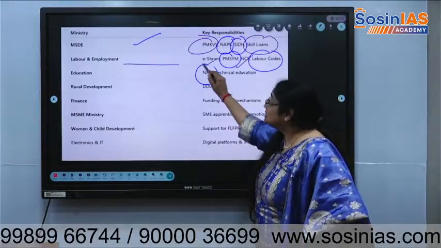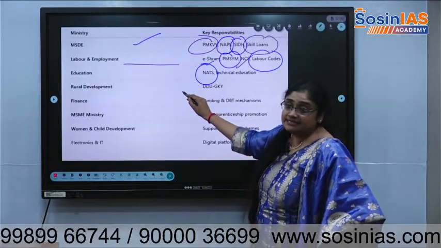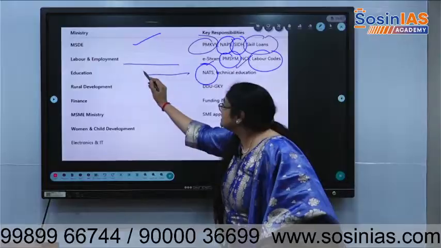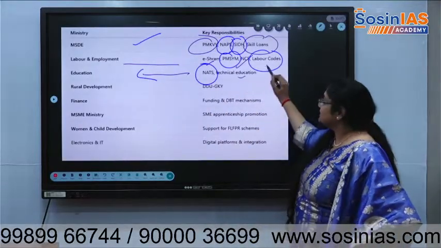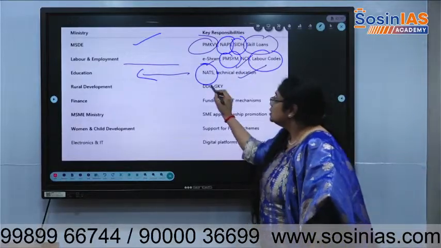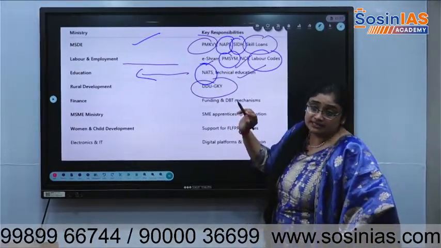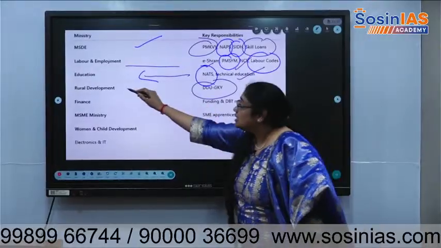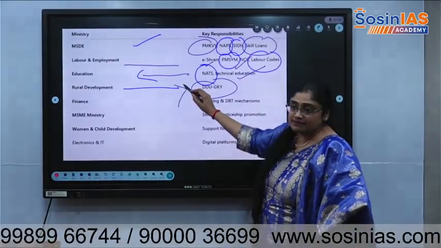Then the National Apprenticeship Training Scheme is by technical education, so that is also by the Ministry of Education. Rural Development has the Deen Dayal Upadhyaya Grameen Kaushalya Yojana, not just the Skill Development Ministry.